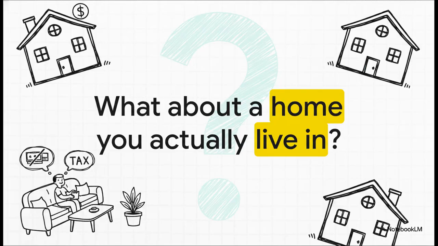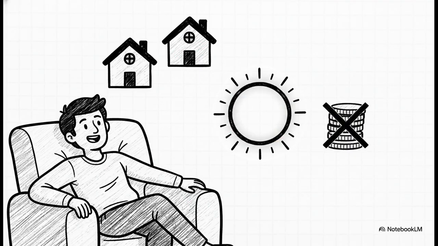But, well, looking at the house property pillar naturally leads to a highly relatable question for a lot of us. What about a home you actually live in? You certainly aren't earning rental income from just sitting on your own living room couch. The 2025 Act provides clear, super practical relief here. The annual value is considered nil, zero, for up to 2 self-occupied properties. This means you absolutely are not taxed on any hypothetical or notional rent for up to 2 houses that you use for your own personal residence.